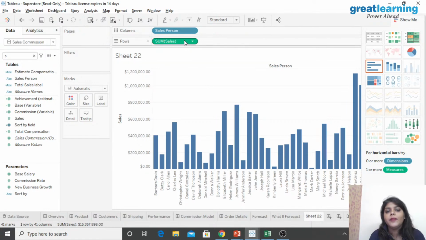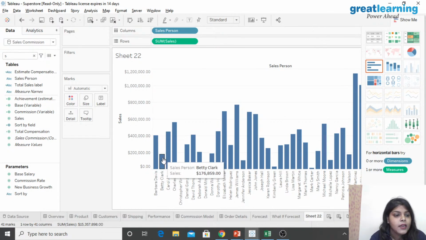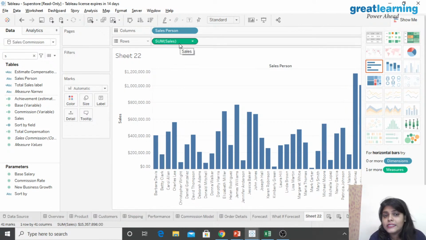Can you see it automatically makes the sum of the sales? This is how you make the visualization of it. So one sheet I have made has the salesperson's name. You can see I have Britty Clark and the sales he has made, so I have the total sales by each and every person.